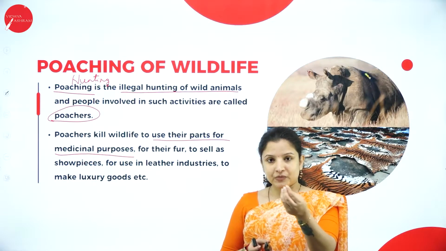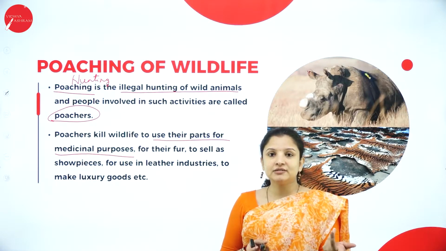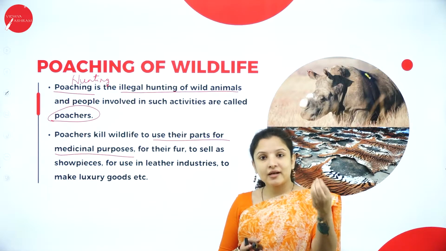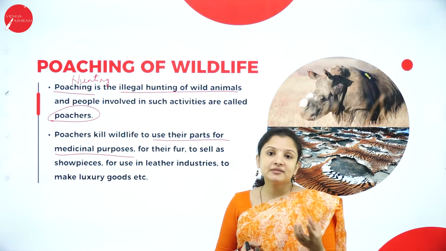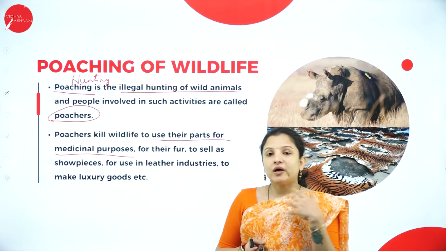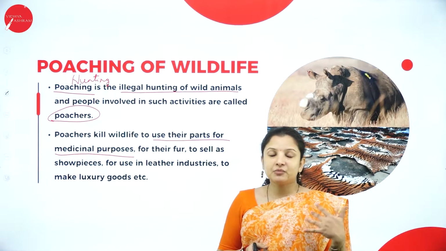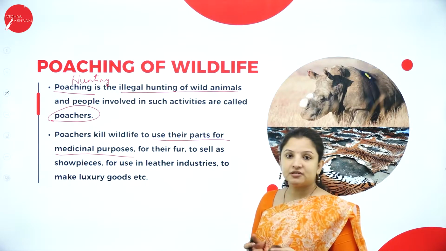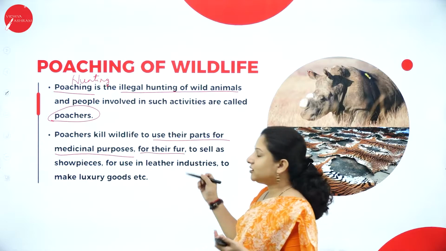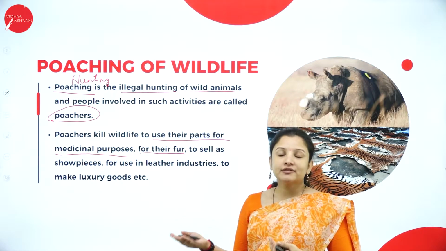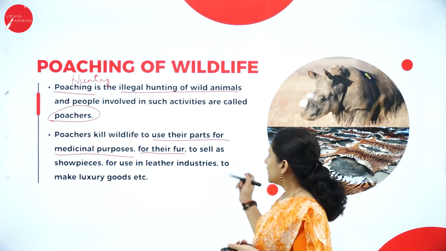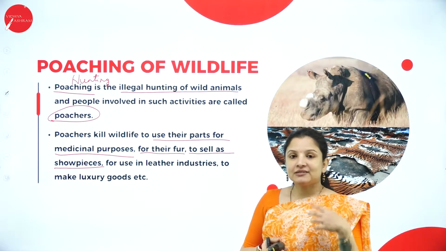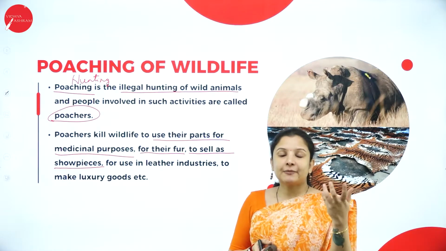Even monitor lizards or some of the big lizards that are there are also hunted and killed because they are used as medicine in some parts of the world, wherein they dry them and use them in the preparation of some medicines. So that is the reason. So for medicinal purposes, for their fur, for example, tigers and foxes are killed for their fur, and also to sell as showpieces. Showpieces means, like, the tusk of elephants. It is kept as a showpiece.